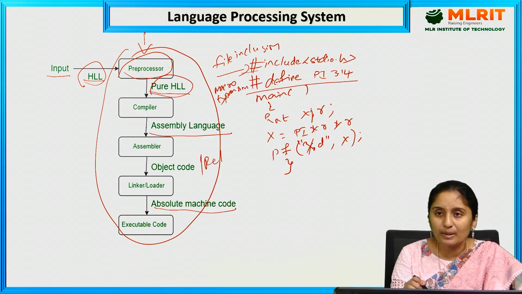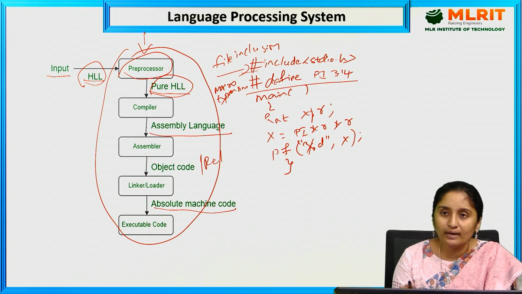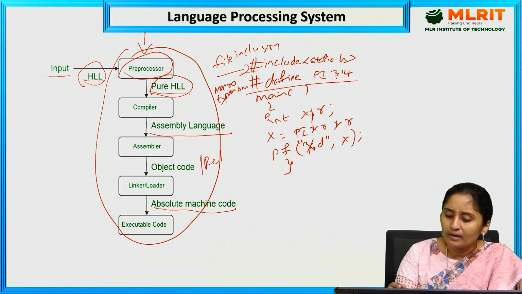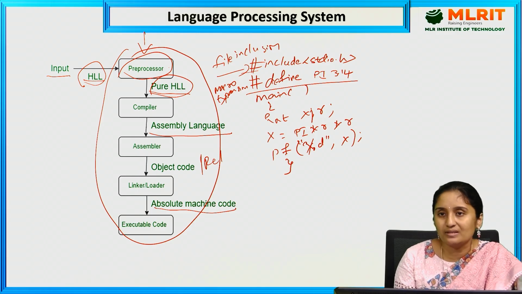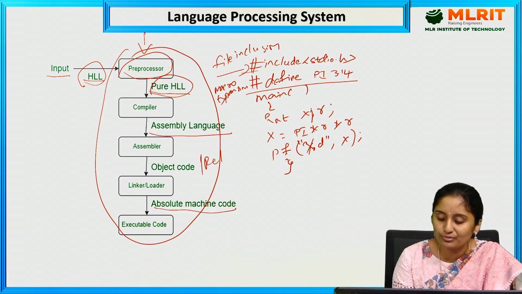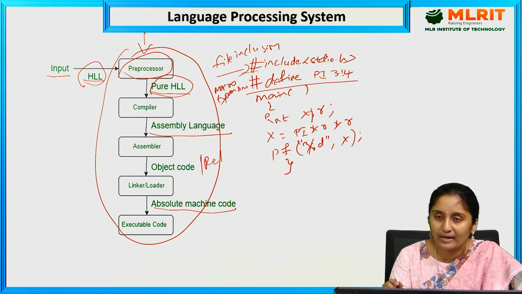So these are some preprocessor directives which I used in this program. These preprocessor directives are going to be eliminated when it generates a pure high level language as the output. See here, hash include stdio.h is used. Why? Because here printf is a predefined function which I am going to use here. So to do this, I need to have the standard input output header file.